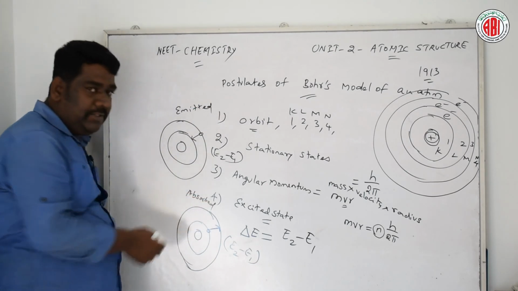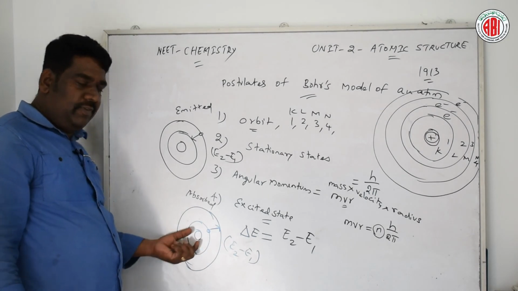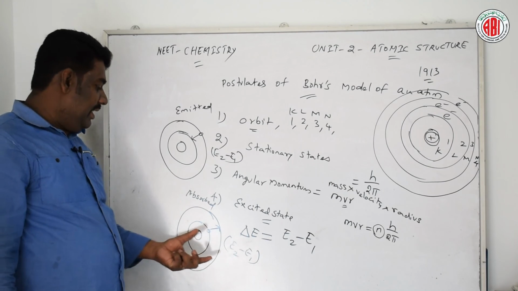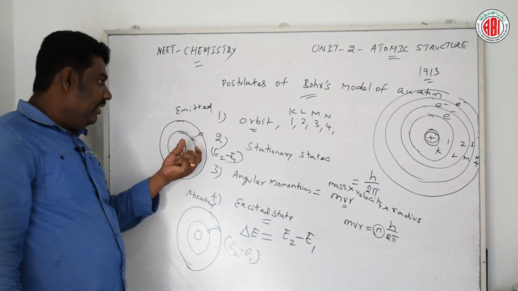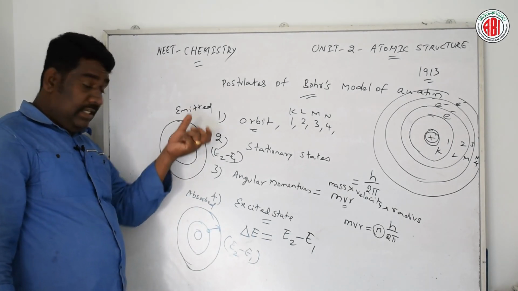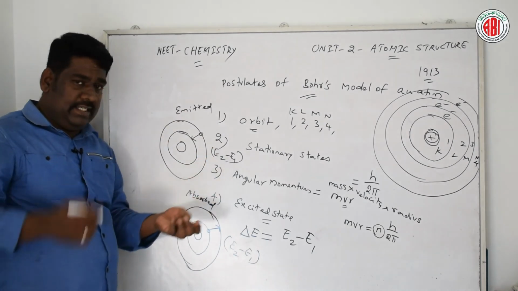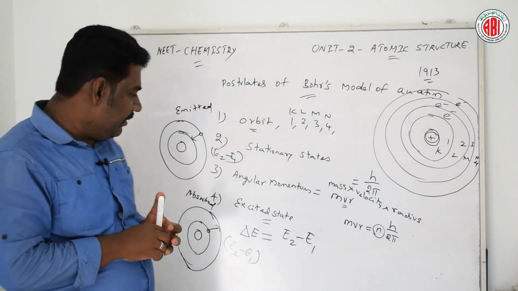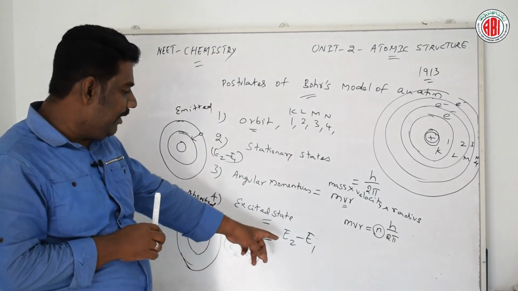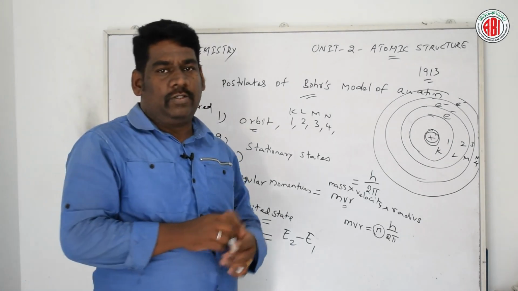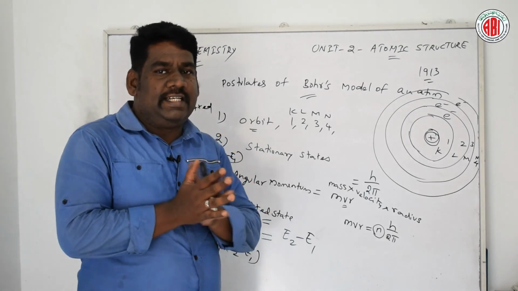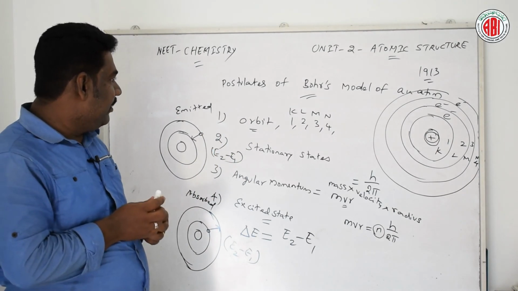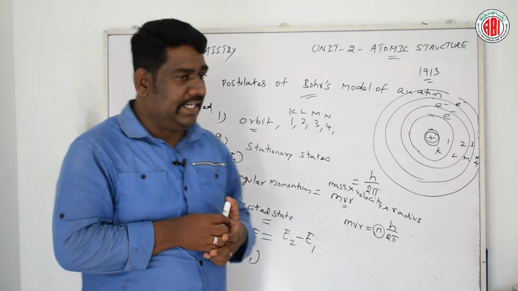When energy is absorbed, the electron moves from a lower to a higher stationary state, whereas when it emits energy, it jumps from a higher to a lower energy state. This is explained by the simple formula delta E equals E2 minus E1. So this is about the excited states in the postulates of Bohr's model of an atom.